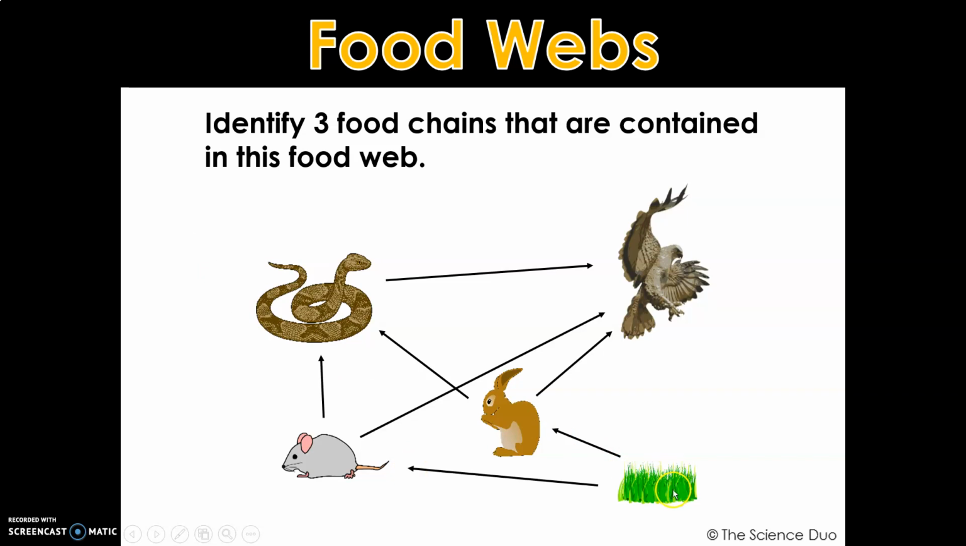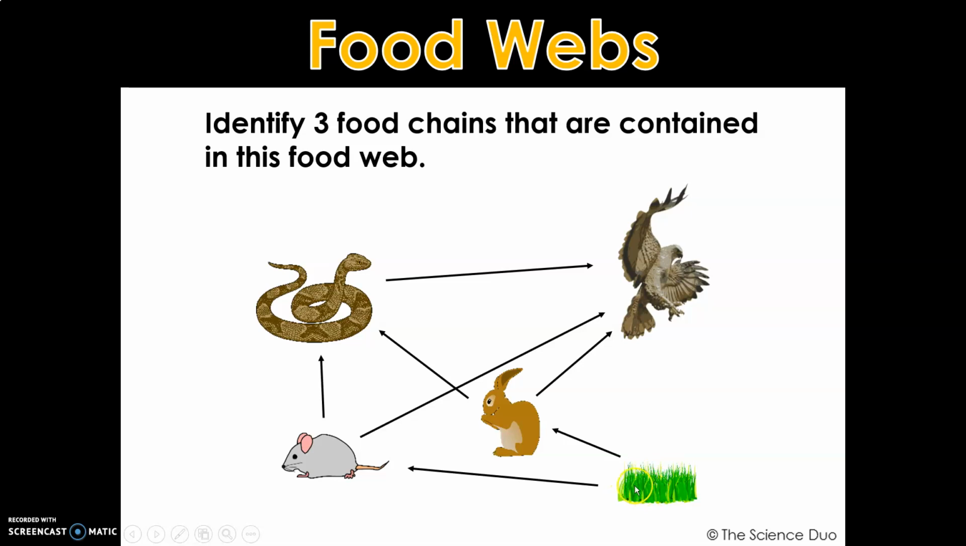I will start. Here's our producer. This rabbit is going to feed on the grass. The snake is going to feed on the rabbit. Then the hawk is going to feed on the snake. That is one food chain.